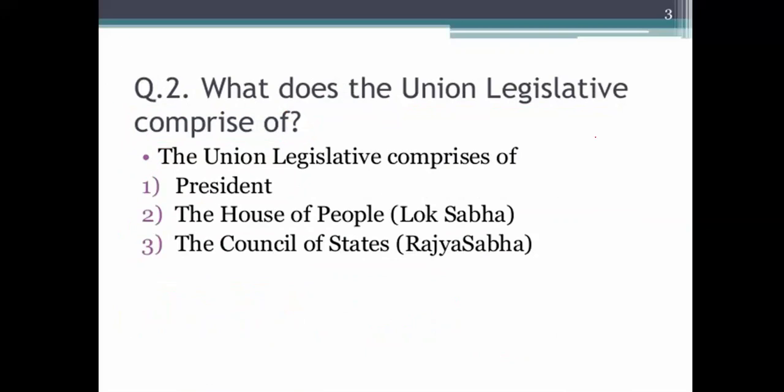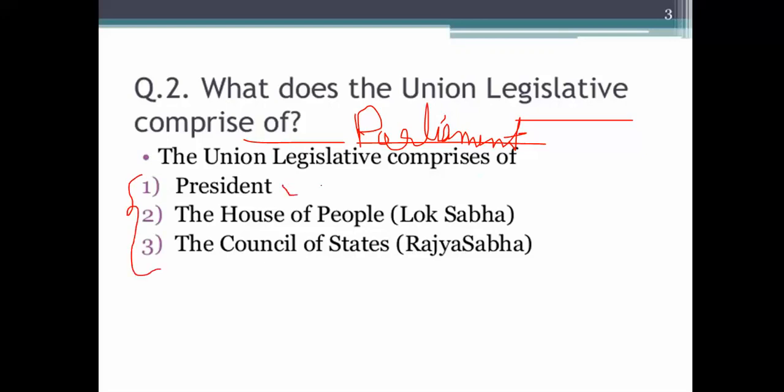What does the Union Legislative comprise of? The Union Legislative or the Union Parliament is called the Parliament because its chief function is lawmaking, and it is the legislative part. So it is also called the Union Legislative. It is comprised of three organs: first is the President, then the Lok Sabha and the Rajya Sabha. The Lok Sabha is the lower house and the Rajya Sabha is the upper house.